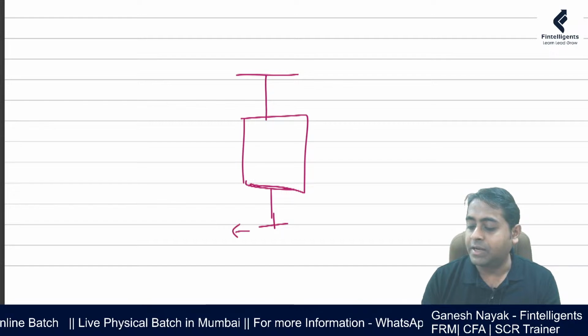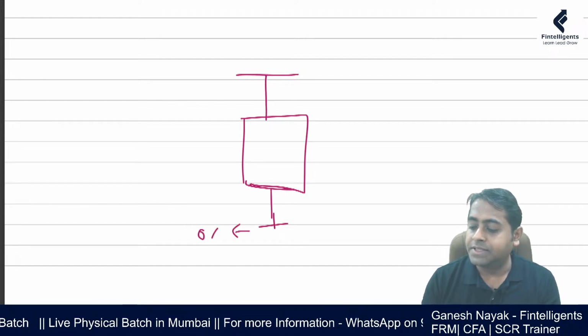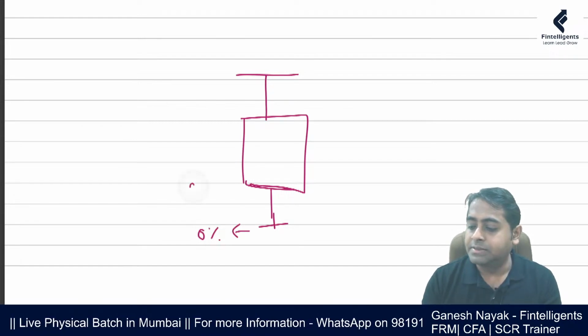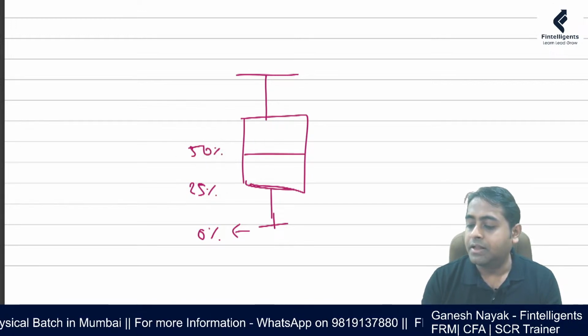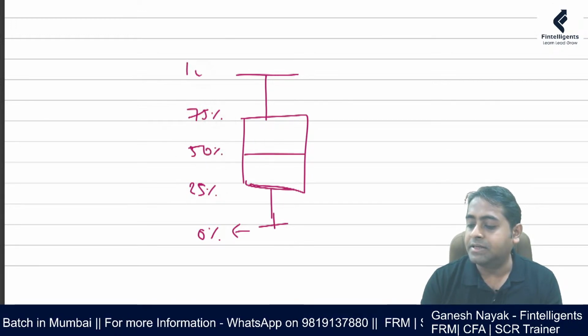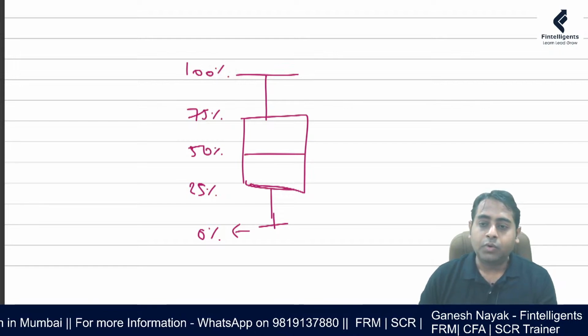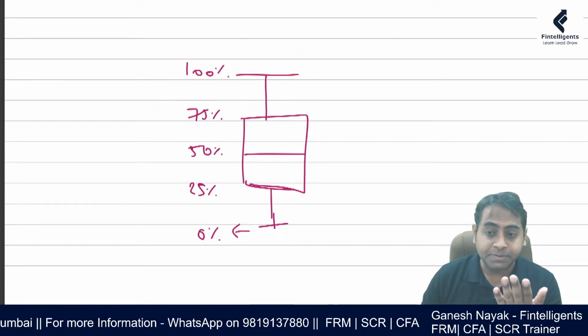This is the lowest value. That means 0% is the starting point. Till this point we reach 25%. Then there is this which is 50%, and then there is this which is 75%, and then there is 100%. This is from the percentage perspective.